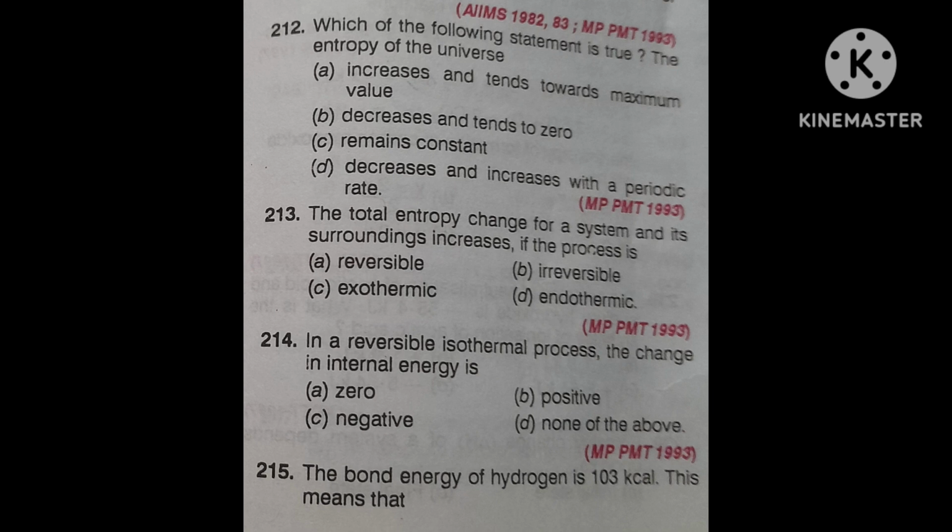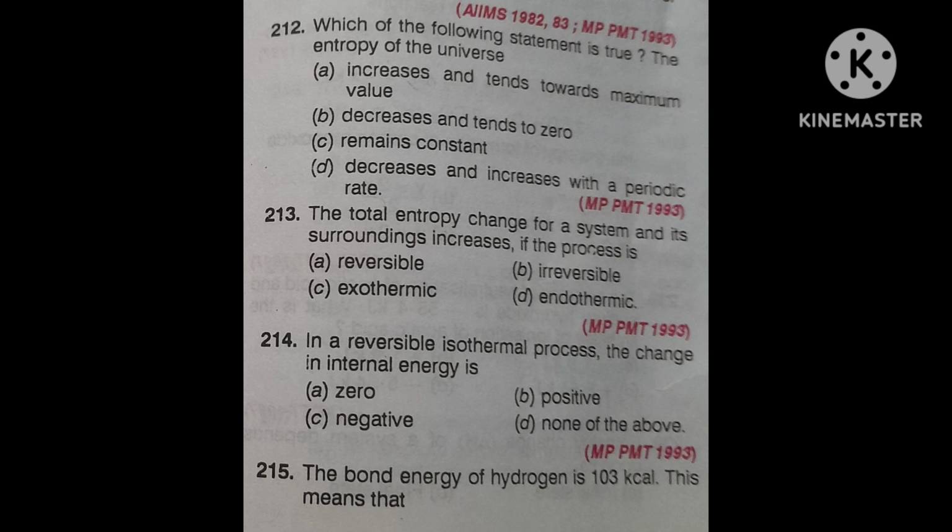Again, I am repeating the question. Gibbs free energy, capital G, enthalpy, capital H, and entropy, capital S, are related to one another by, first option, G is equal to H plus Ts. Second, G is equal to H minus Ts.